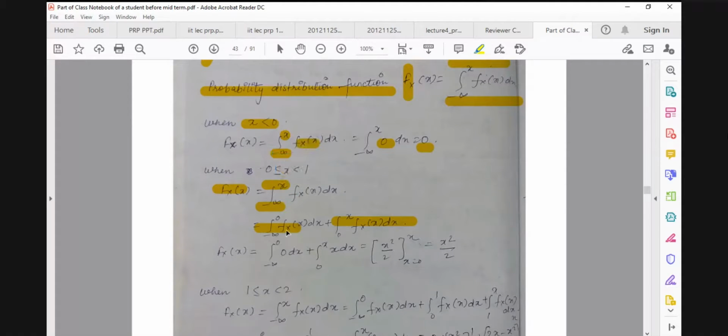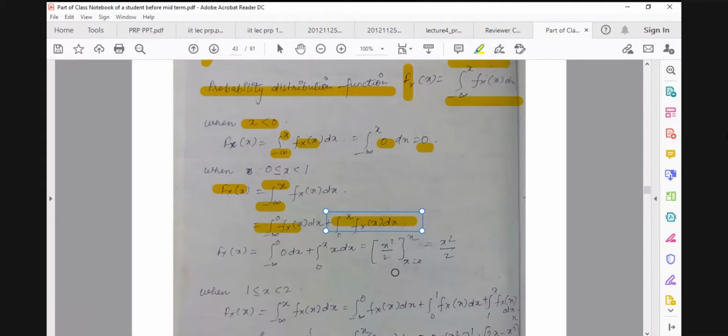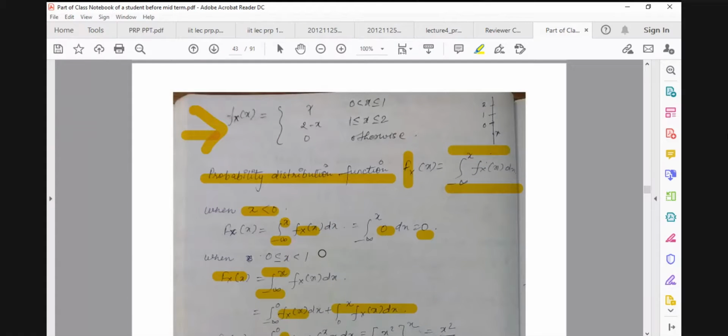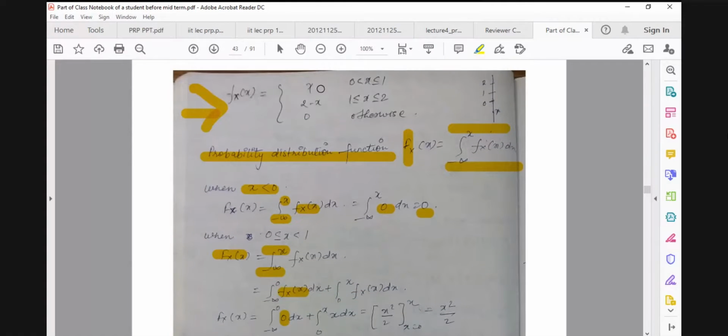It means till 0 we have something, and from 0 to x we have a different thing, because the definition of f of x is like this. It has different definitions in different domains, so we have split it into two domains. In the first domain, minus infinity to 0, f of x is 0. You can see this part. And in the other domain, 0 to x,